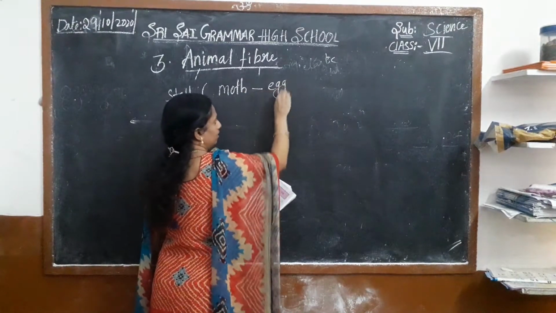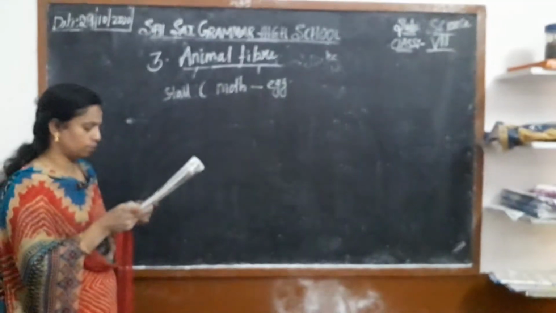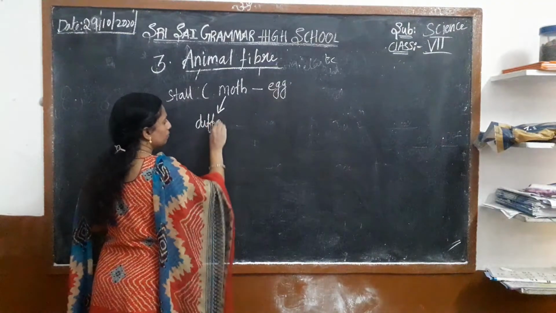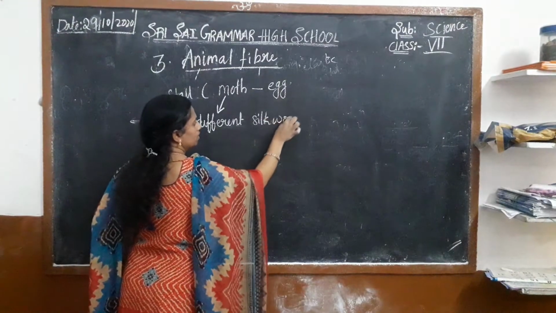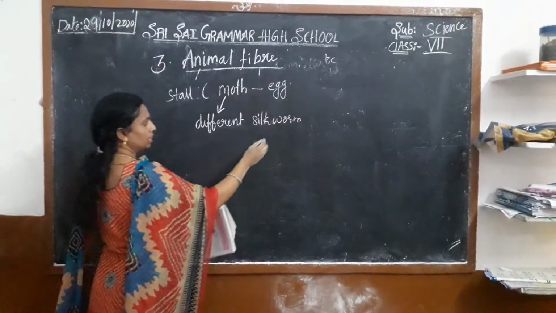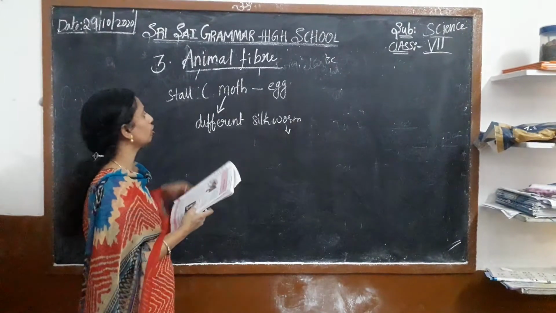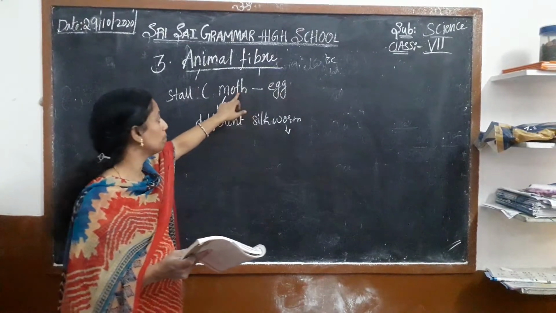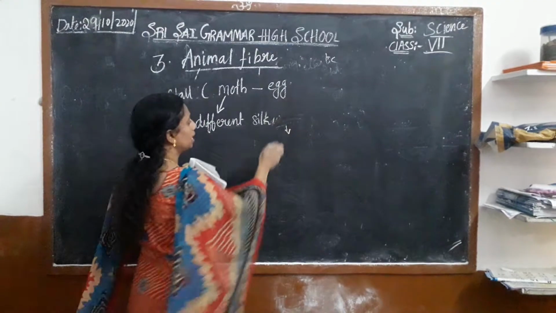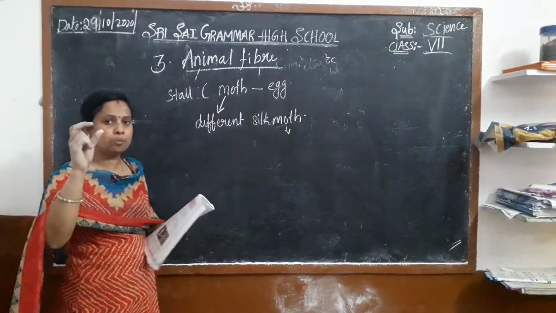So this was the stall where eggs and different moths were displayed. We can see the different types of silkworms. The silk moth looks like a butterfly. Have you seen the butterfly?